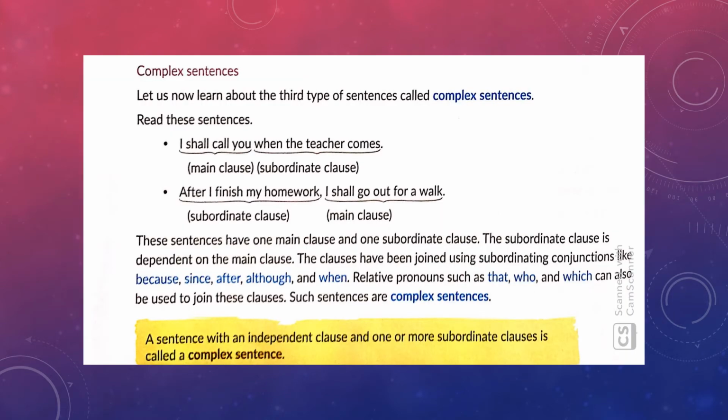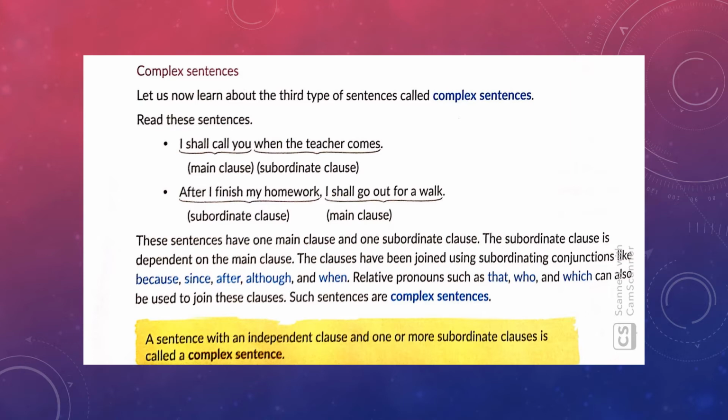Now in this lesson, we are going to learn about a third kind of sentence called the complex sentence. As the name suggests, complex means a bit different, a complicated one. However, if you pay attention, it's not that complicated. We already know about subordinating clauses, we know about subordinating conjunctions and different kinds of relative pronouns. So look at this example. I shall call you when the teacher comes.